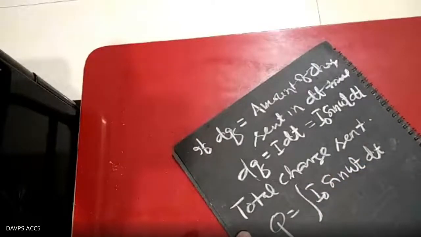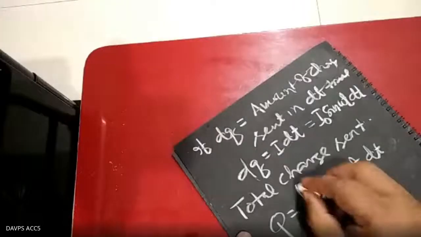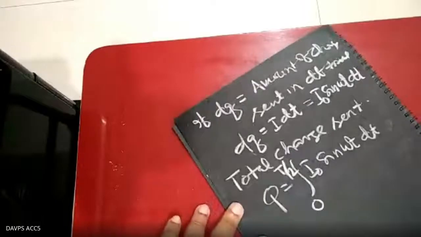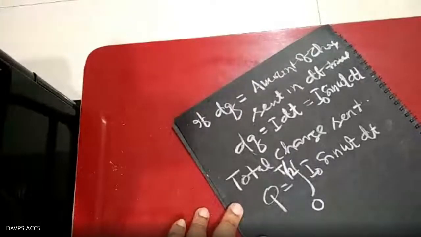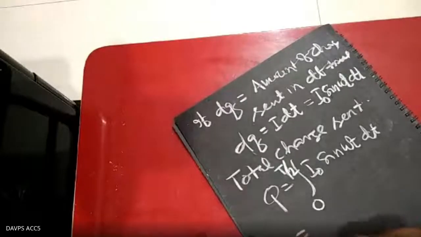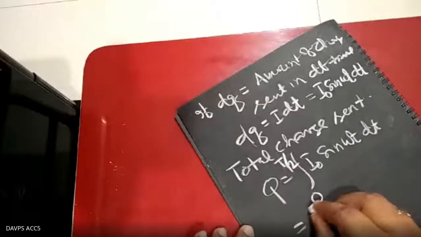In half cycle, the time period will be 0 to T by 2. So just calculate it. I naught is taken out.